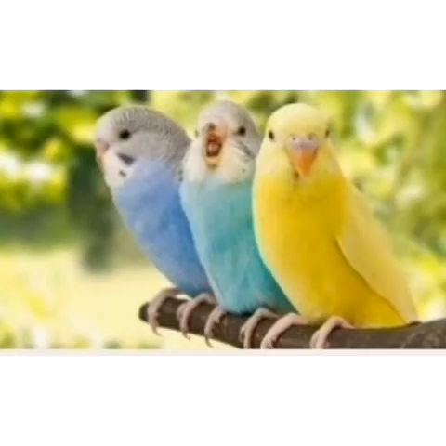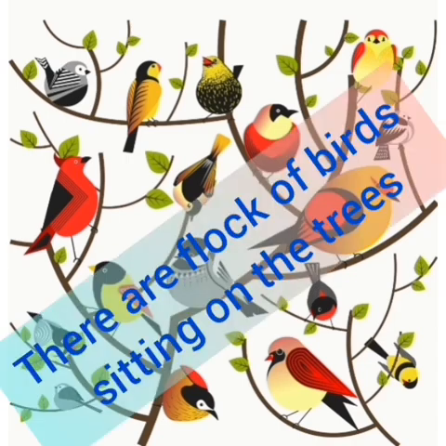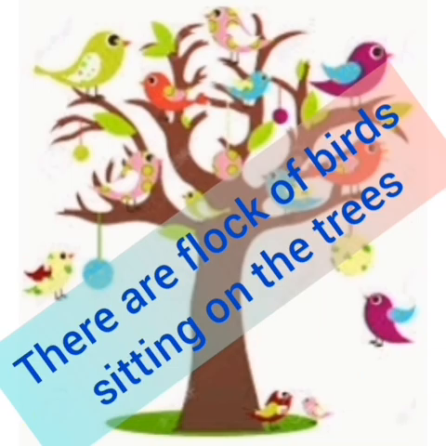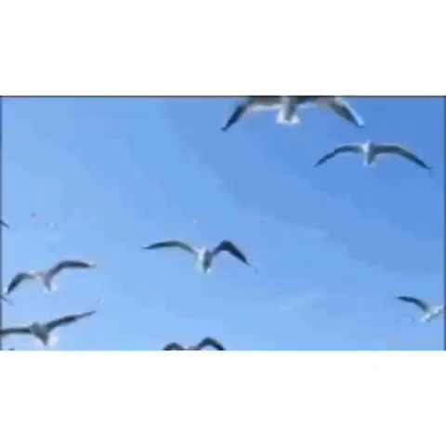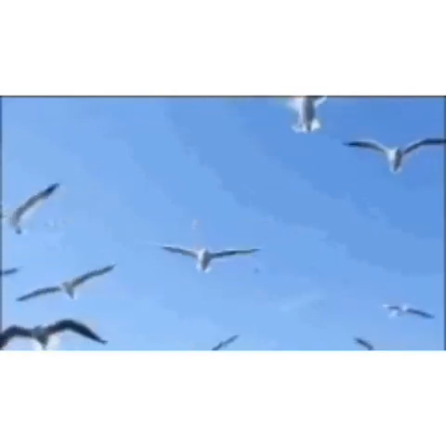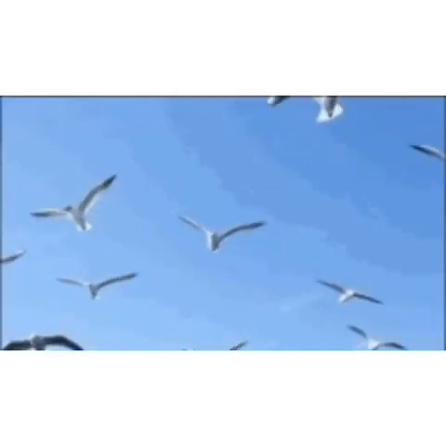So, when I see a group of birds sitting together on a branch, I can say that there is a flock of birds sitting on the trees. When there are many birds flying in the sky, I could say there is a flock of birds flying in the sky.